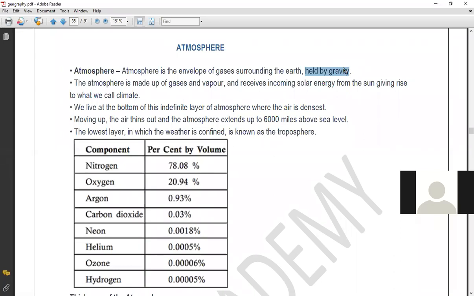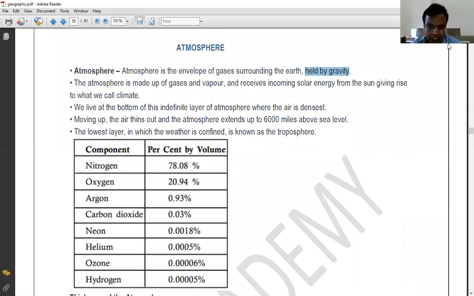So this is called atmosphere, and I told you in the beginning also that because of the unique atmosphere which Earth has, there is an existence of life on the surface of the Earth. All of you remember that I told you why life exists only on the planet Earth and not on other planets in our solar system: because of that unique atmosphere. Every planet has an atmosphere, but it is not like the atmosphere which we have on Earth.